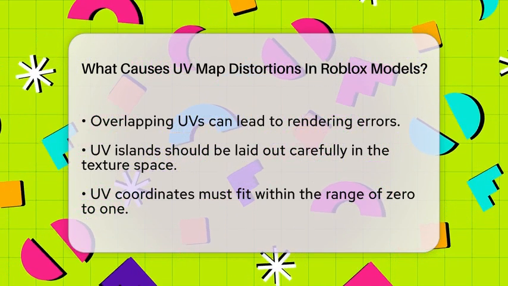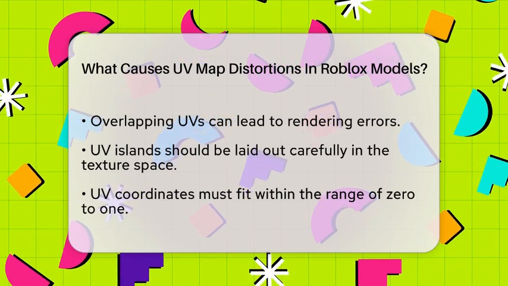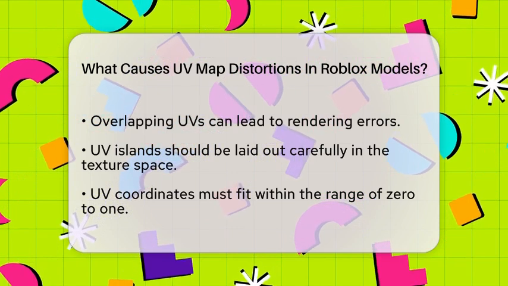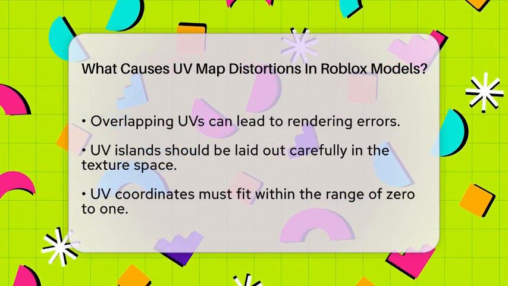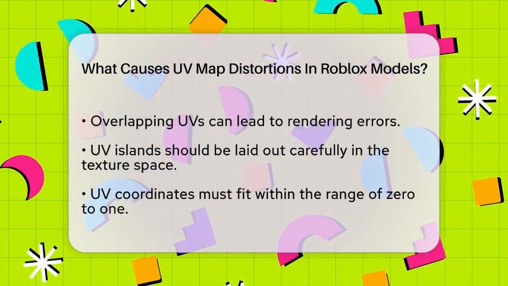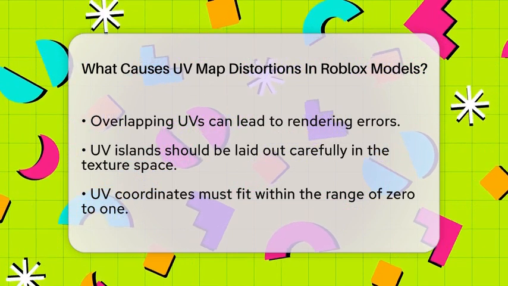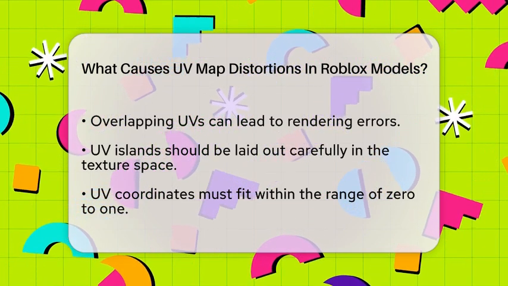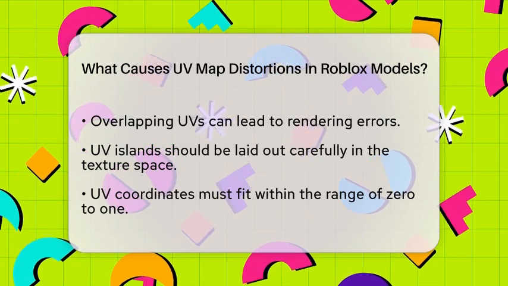Sometimes, the limitations of the Roblox engine can affect how UV data is processed. If a mesh file is not exported correctly, UV data may be misinterpreted or lost. Always export your mesh with UV data intact and ensure the texture is imported separately and linked properly.